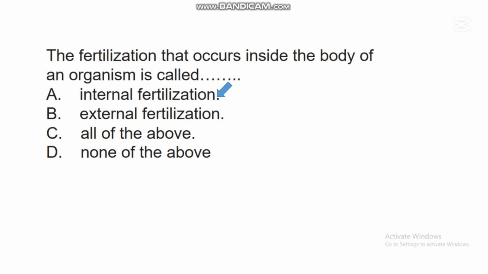But in an organism like the toad, the fertilization that occurs in toads and frogs is external. It occurs outside their body. So the fertilization that occurs inside the body of an organism is called internal fertilization.